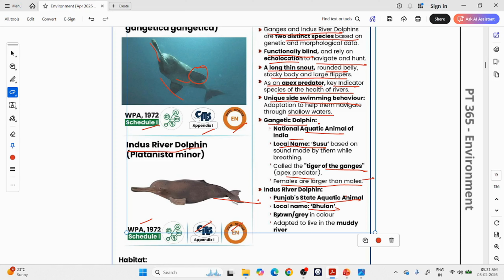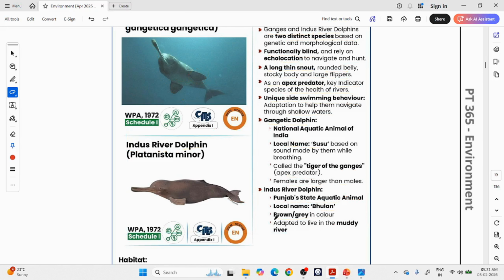It is called Bulan and it is brown-grey in color, as you can see. This one is kind of white and blue, and this one is brown, adapted to live in muddy waters. So this Indus River dolphin is adapted to live in muddy waters.